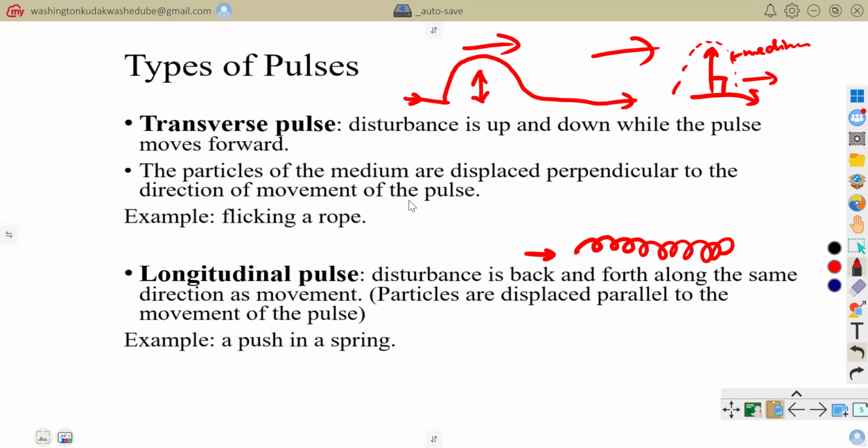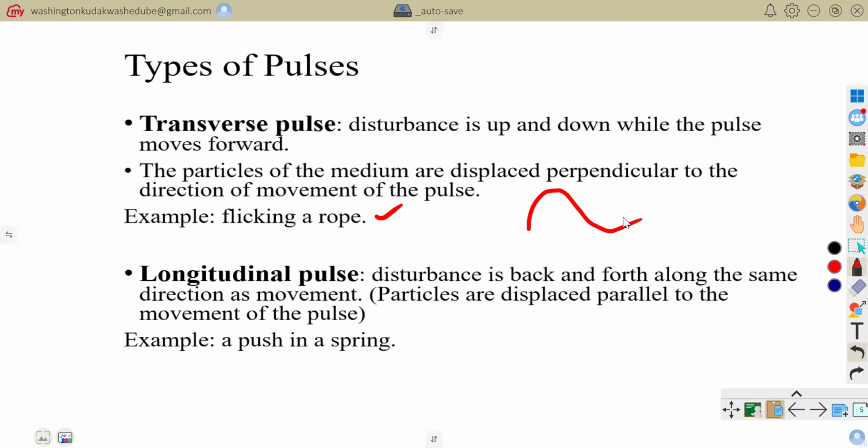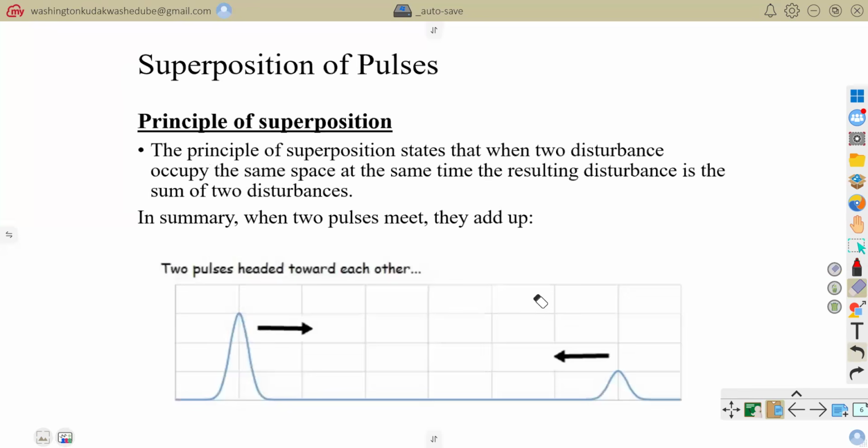One example of a transverse pulse is the flicking of a rope. If you are asked to give an example to define a transverse pulse, you can say flicking a rope. And for an example of a longitudinal pulse, a push in a spring. That is what we refer to as transverse and longitudinal pulses.